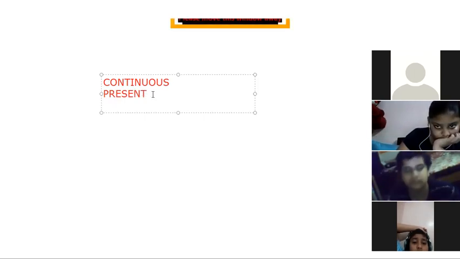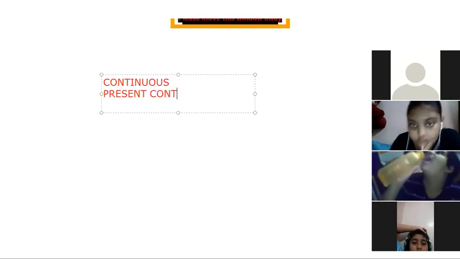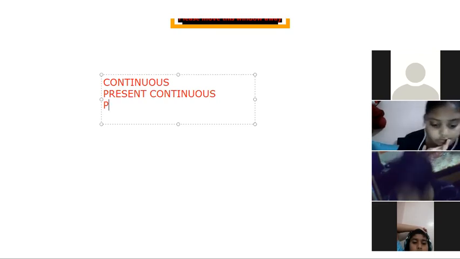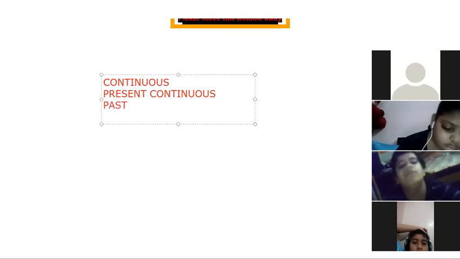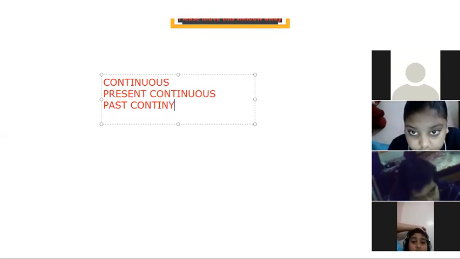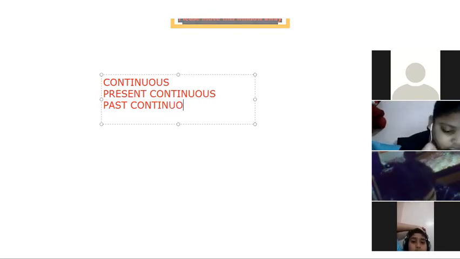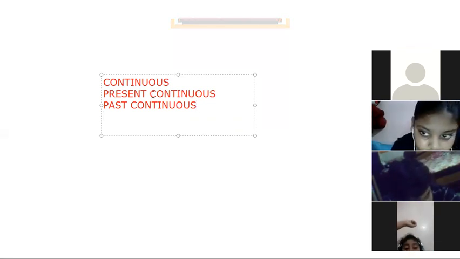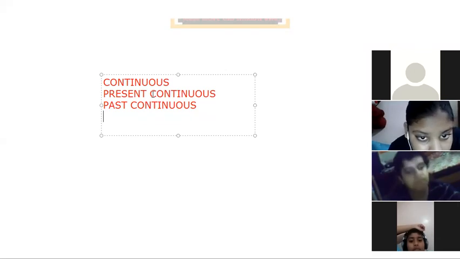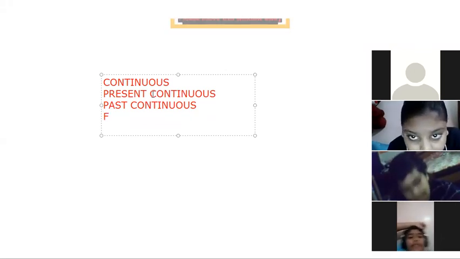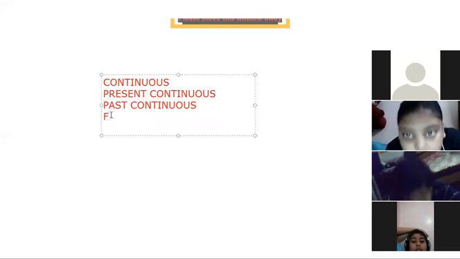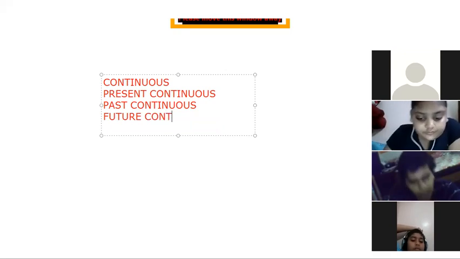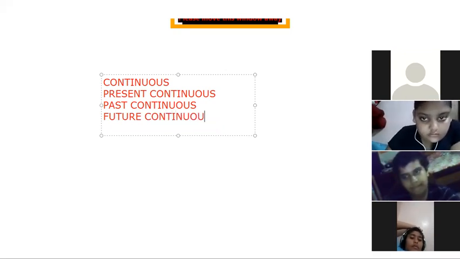In all of these, the ing is always there. Future continuous: will plus verb plus be plus ing. Past continuous: verb plus second form plus ing. And present continuous means verb first form plus ing, the verb which is going on in continuation. Let me explain, we will take it one by one.